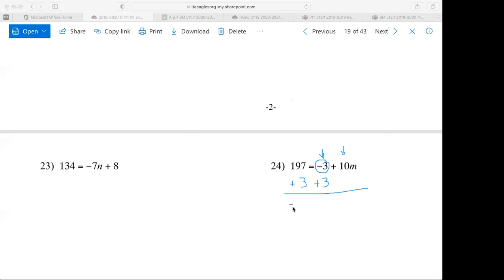197 plus 3, that's why you're about to see that it's not that big of a deal. It's 200. And on the other side, 3 minus 3 is 0, so we're left with 10 m. 10 is attached to m through multiplication. We get rid of multiplication by division. So we divide both sides by 10. The 10s cancel. And 200 divided by 10 would be 20. So 20 equals m.